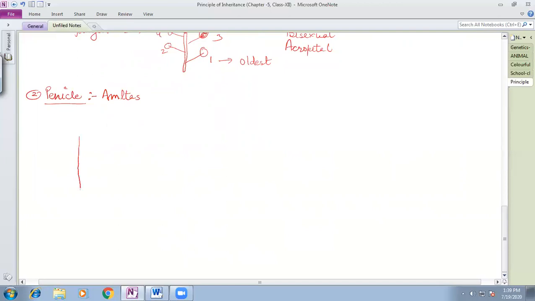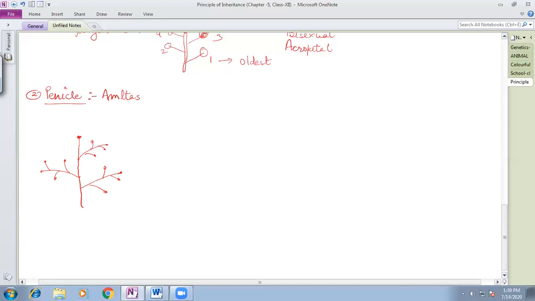this is the one peduncle. Here the terminal bud is present. This is the branch, and this terminal bud is still not converted into the flower, and on it, in alternate fashion, the bisexual flowers originate in this way. Then on this also the flowers are born, or here in the alternate branch the flowers are born.